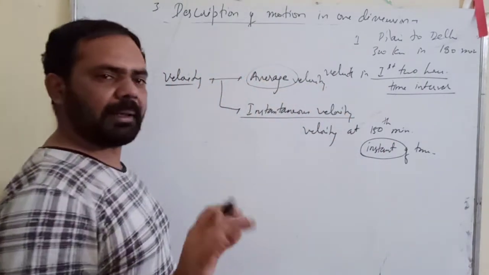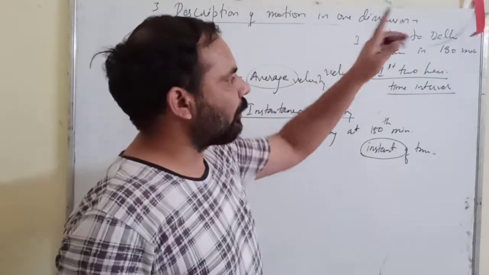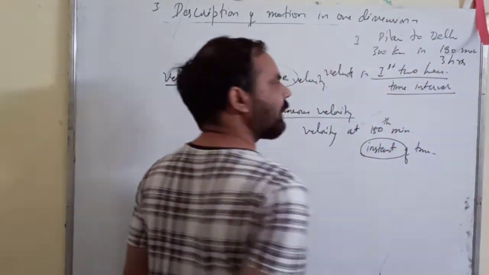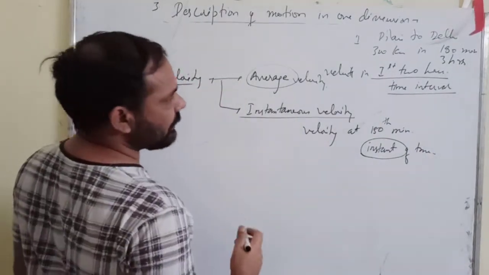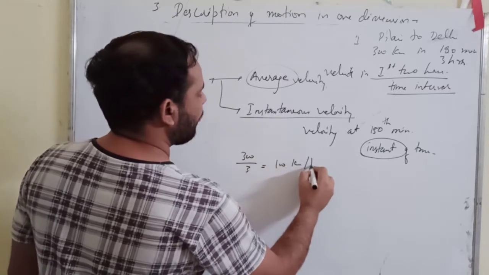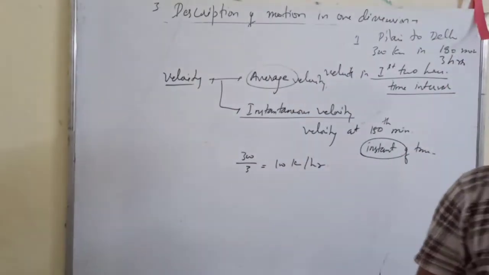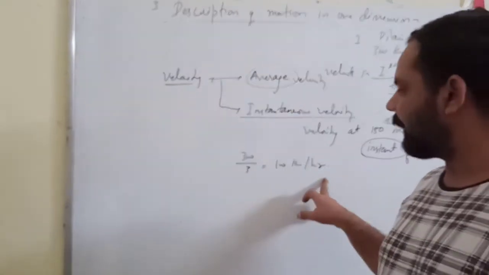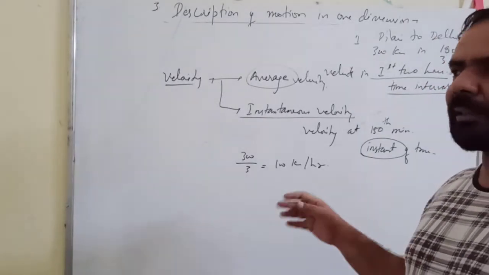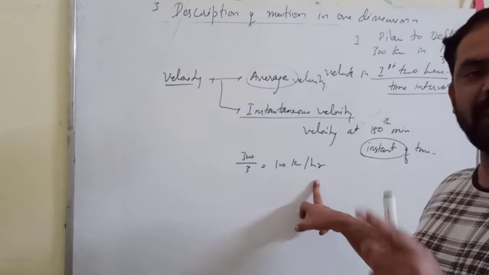Once again I can give you an example. Suppose the person traveled Pilani to Delhi, 300 km in 180 minutes, or you can say 3 hours. If I ask you what was his speed, you will find 300 upon 3 equals 100 km per hour. The speed of the person is 100 km per hour. But is it necessary that every time he traveled with this speed? It is not so. When some congested area comes, the speed of that person will be less than 100.